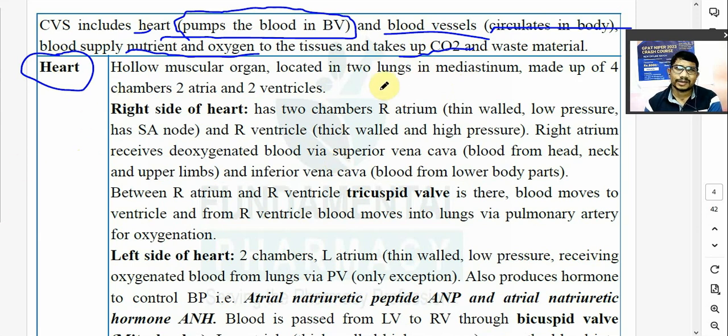Now what is location of heart? It is located in the mediastinum behind the sternum. Now it is made up of 4 chambers. इसमें क्या है? 4 chambers होंगे. So 2 chambers कौन से? 2 chambers are nothing but the atria. Atria, or it is also known as the auricles. 2 atrium or 2 auricles and 2 ventricles.